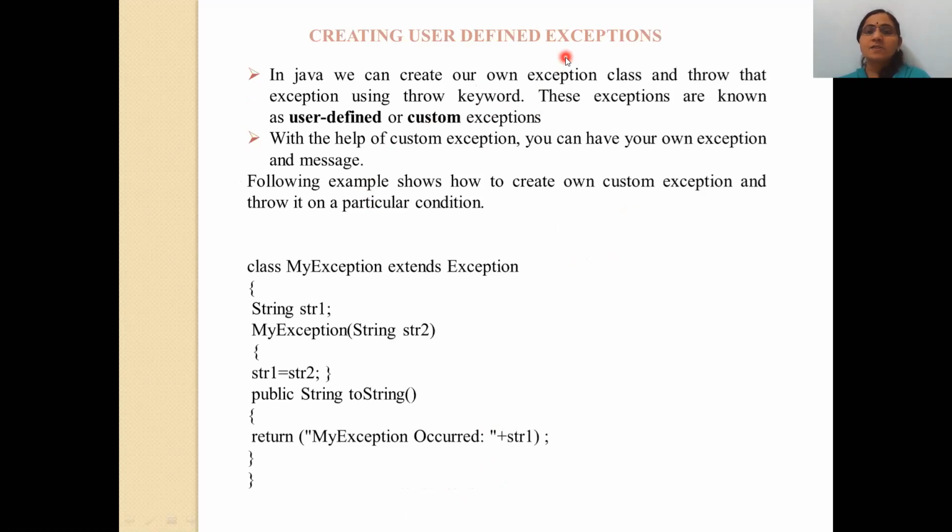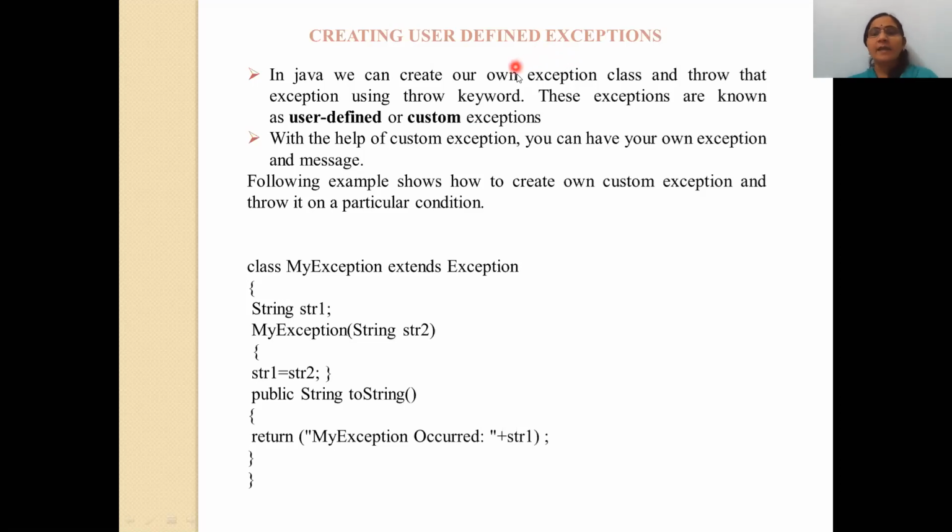The built-in exceptions that we have already seen in the table are arithmetic, IO exception, array index out of bound, etc. Creating a user defined exception means the user is able to create their own exception class, throw the exception, and print the message. The whole process is defined by the user, and that's why it is called a user defined exception.